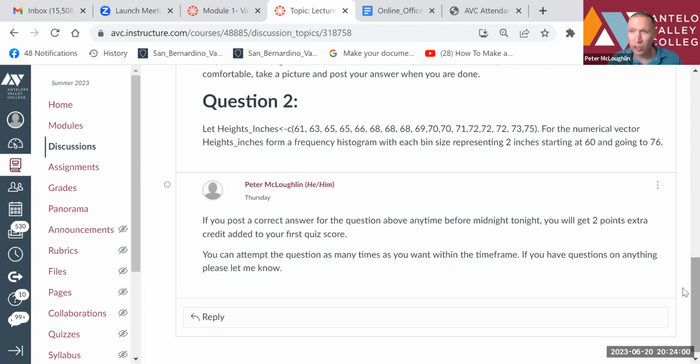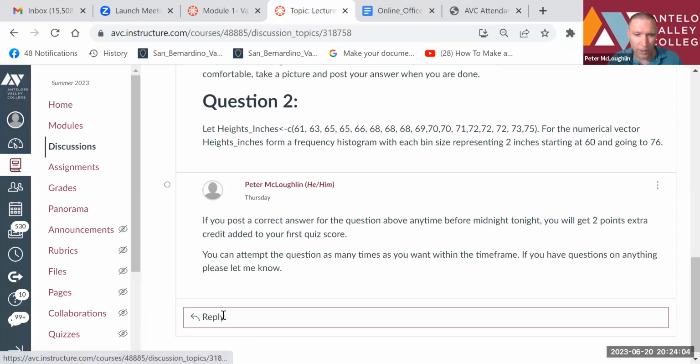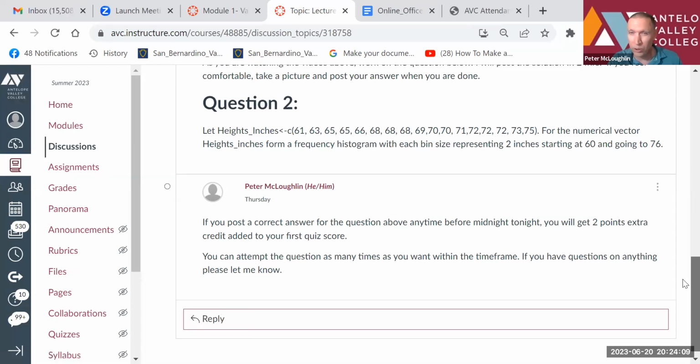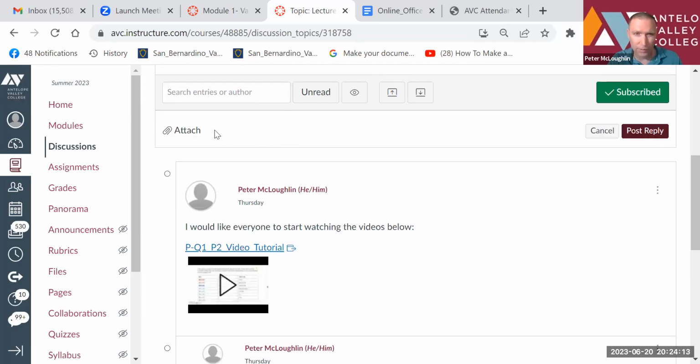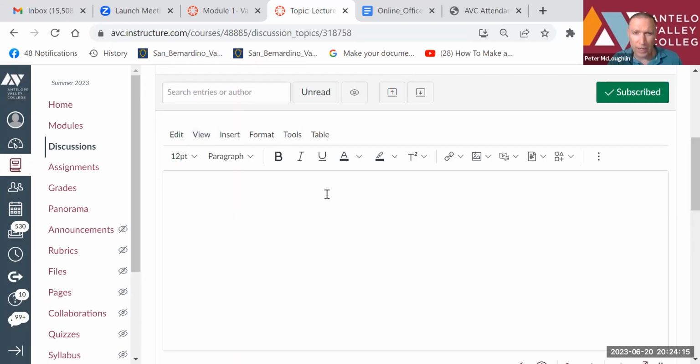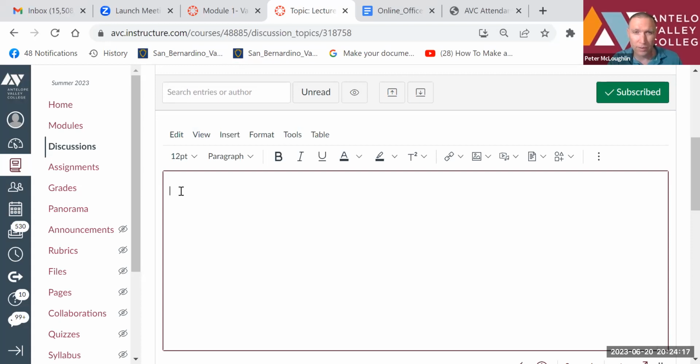To post your solution, you're going to use the reply button, but not the one down here at the bottom. You'll go to the top, click on this reply button, and then post your answer here. You can insert a picture if you want to take a picture of your answer, or you can just type it directly here.